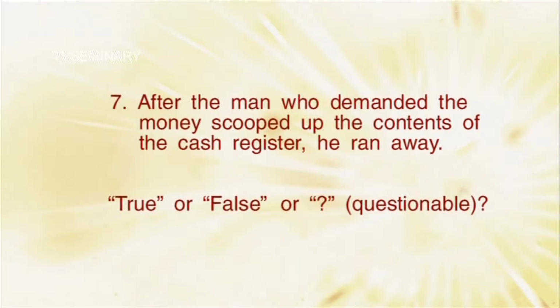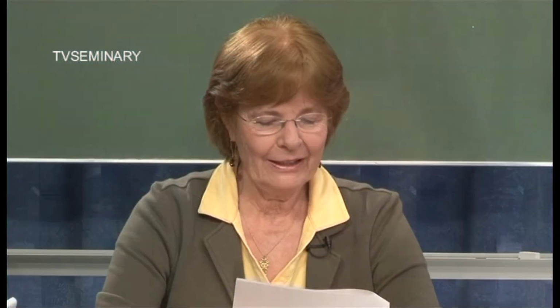Okay. Number seven. After the man who demanded the money scooped up the contents of the cash register, he ran away. True, false, or question mark? Question mark. You got it. Of course we don't know who scooped up the contents of the cash register, or that the man necessarily ran away. He sped away. Maybe he was on a motorbike. You never know.